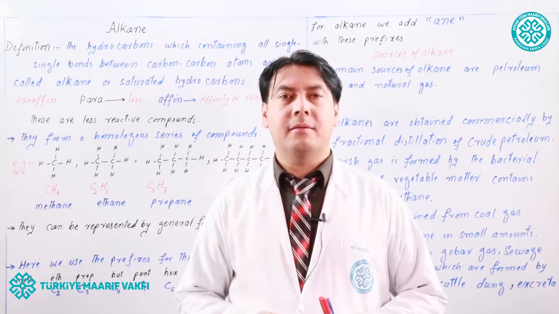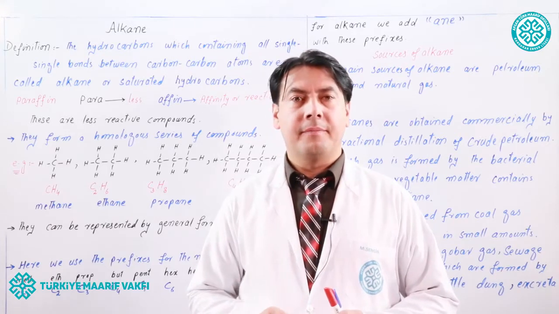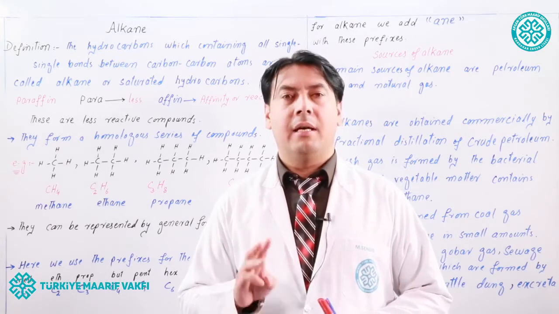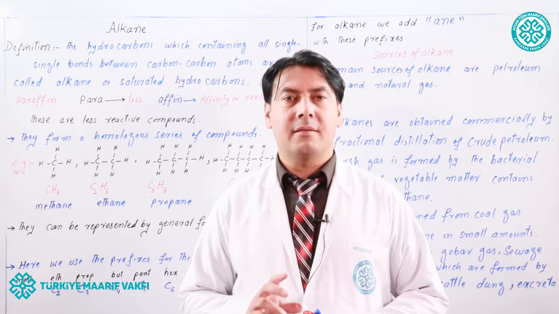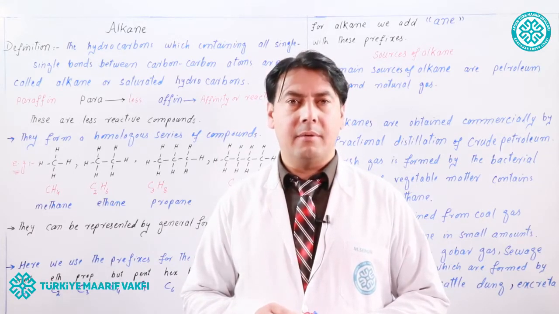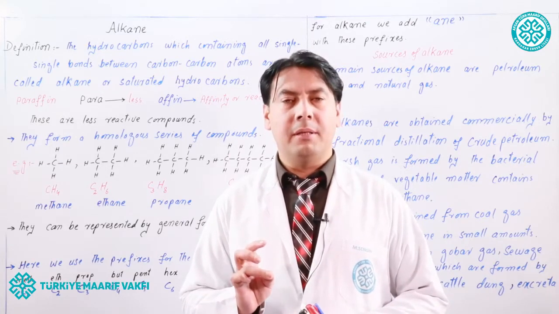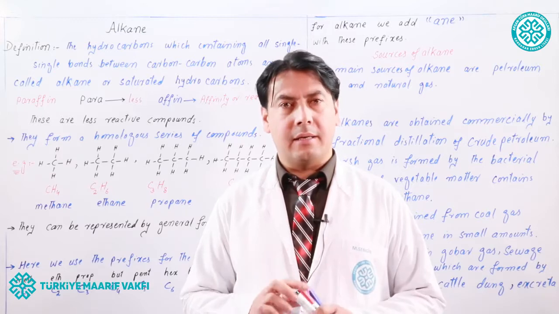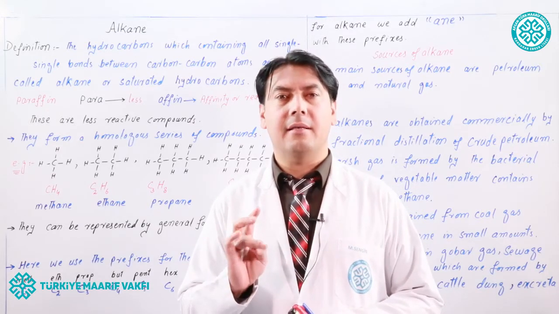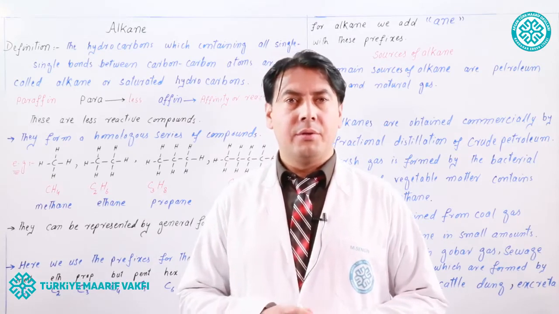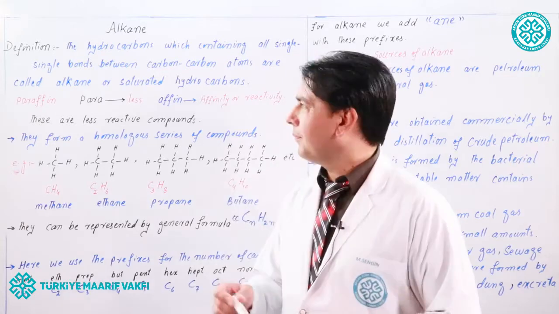In the previous lectures, we were discussing the hydrocarbon and two types of hydrocarbon. One of them was saturated hydrocarbon and another was unsaturated hydrocarbon. Saturated hydrocarbon were also known as alkane and the unsaturated hydrocarbon were known as alkene and alkynes. So today we will discuss about the alkane.